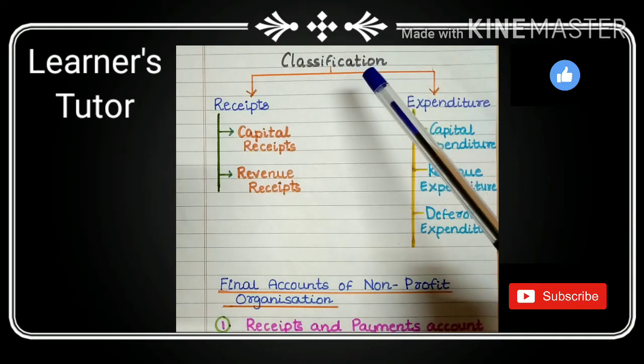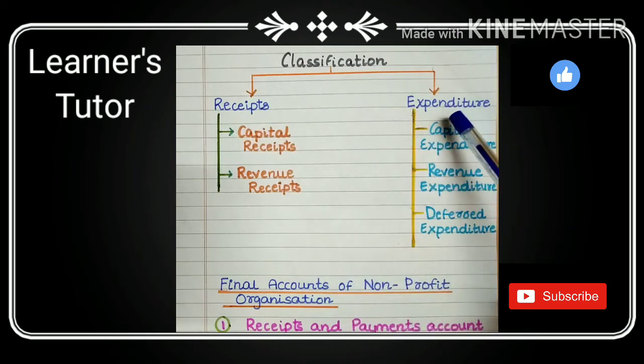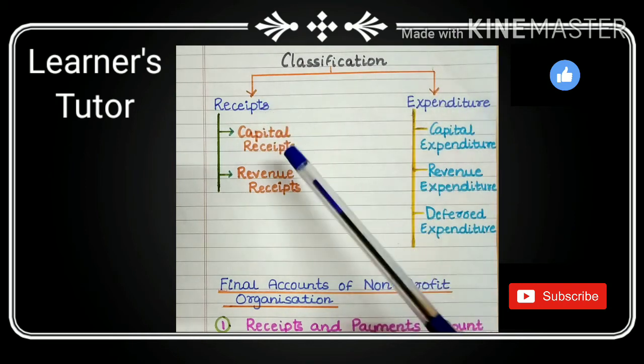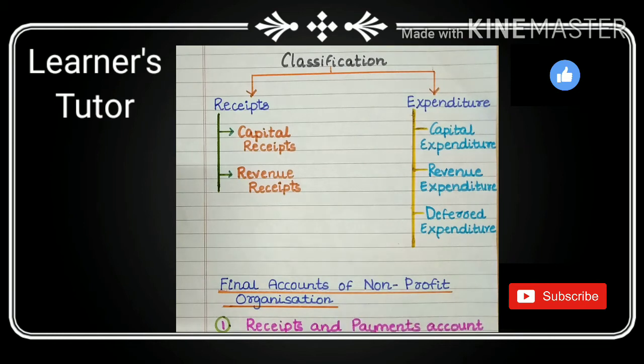Classification. We have two types: receipts and expenditure. Under receipts, capital receipts. Capital receipts are non-recurring in nature, not received regularly, big in amount, and appear on the liability side of the balance sheet. For example, life membership fee, special donation, etc.